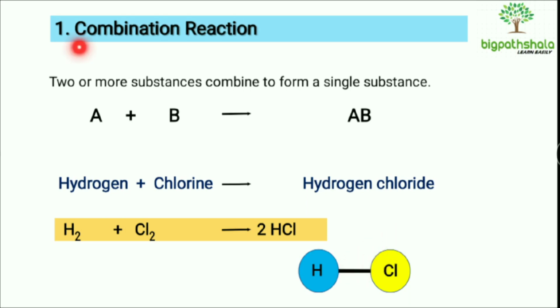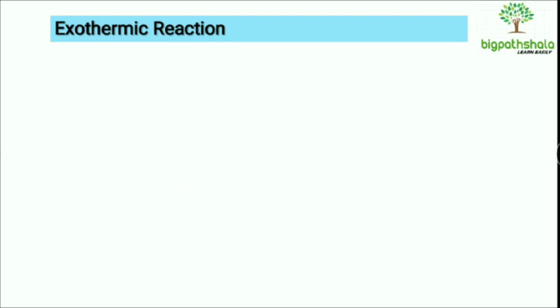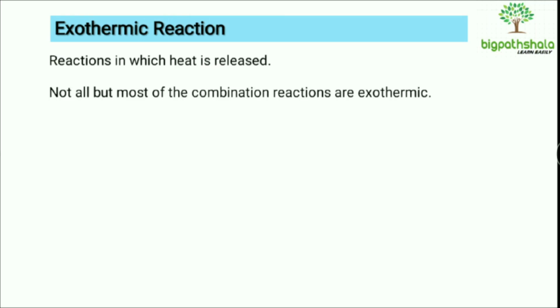So we can say that in combination reaction, every time energy is released due to the formation of chemical bonds, right? So combination reactions can also be known as exothermic reactions, because exothermic reactions are those reactions in which heat is released, and in combination reaction also, due to the formation of the bonds, energy is being released. That is why we can say that not all but most of the combination reactions are exothermic in nature, right.